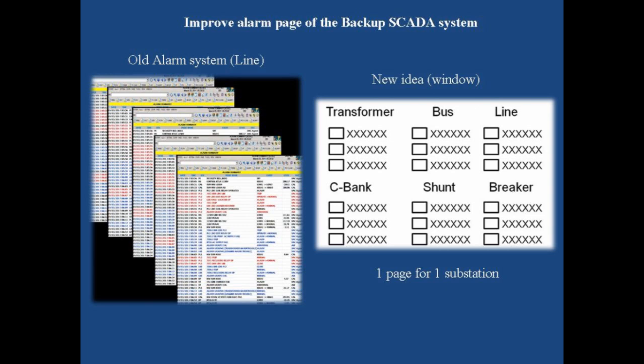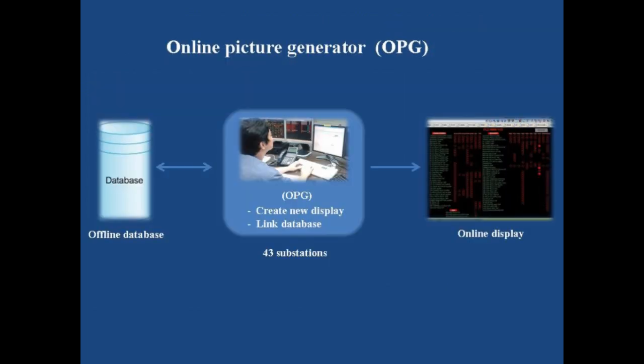In the new alarm page, the data are categorized by equipment type. It consists of transformer, bus, transmission line, shunt capacitor bank, shunt reactor, and power circuit breaker. Online Picture Generator, or OPG, is a module in the SCADA software. It is a tool to create and modify the display for users.